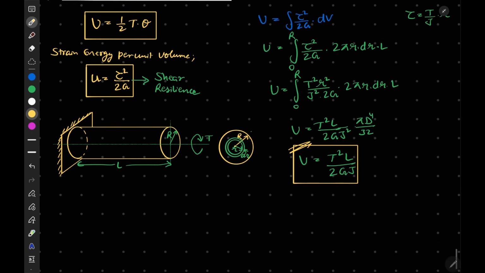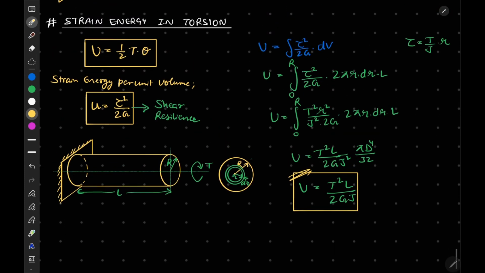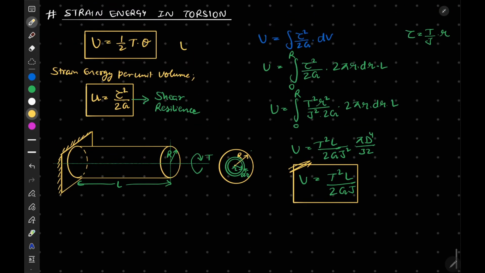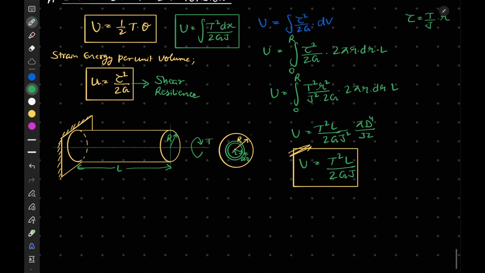You can also write it in integral form as U is equal to the integration of T square dx by 2GJ. If the shaft has some variation in torque, or some variation in polar moment of inertia or material, you can use this formula.